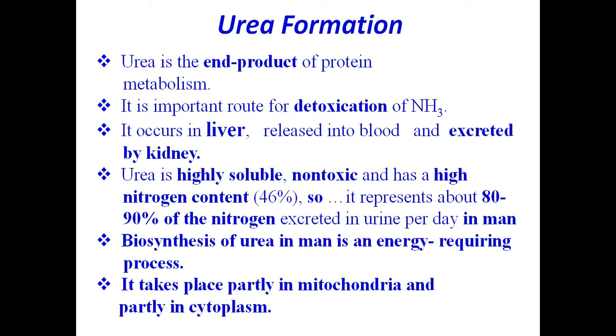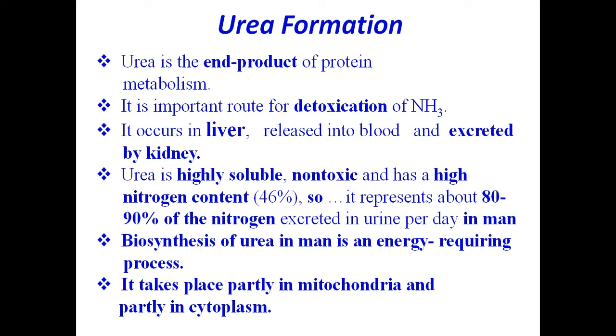Urea is the end product of protein metabolism. Follow carefully whatever I am saying, listen to it, because this urea cycle is very important. Urea is the end product of protein metabolism, or more specifically, of protein catabolism. It is an important route for detoxification of ammonia.